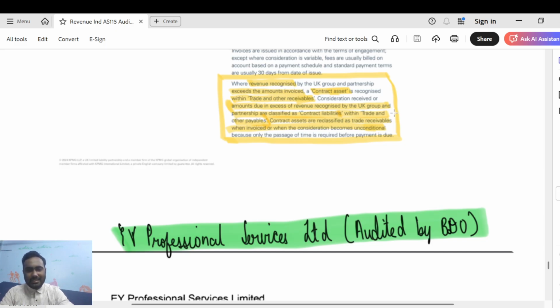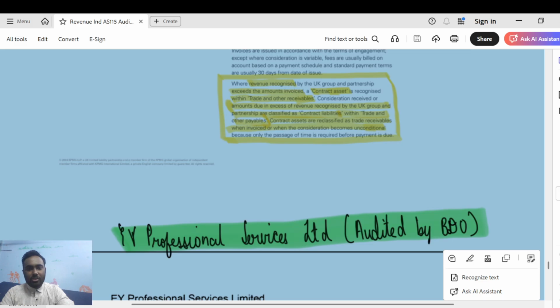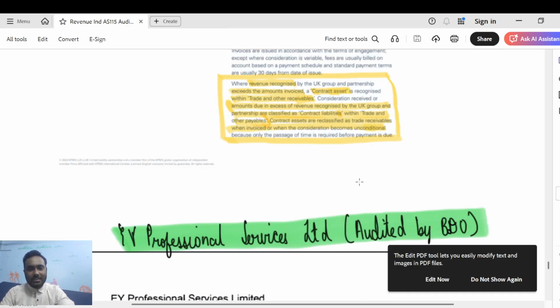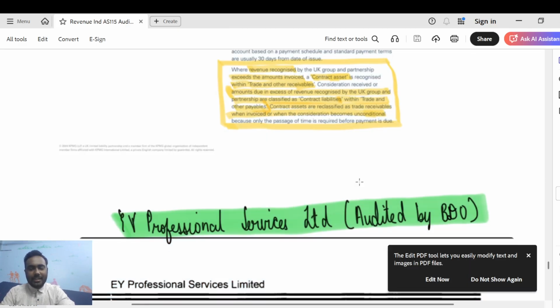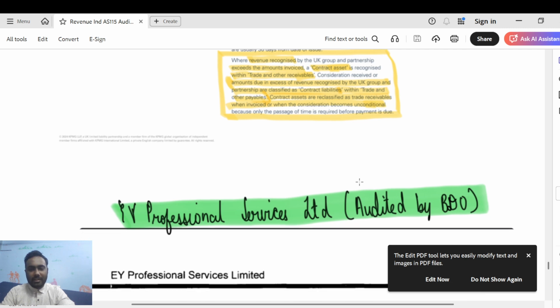Next, contract assets are reclassified as trade receivables when invoiced or when the consideration becomes unconditional. Very, very important, sir. Only when the passage of time is required before the payment is due. This is what we discussed. When there is an unconditional right to receive the same, you have to recognize it in trade receivables and not other current assets. However, when there is a conditional right to receive the amount, it should be recognized in the other current assets. I hope that is very, very clear, sir.